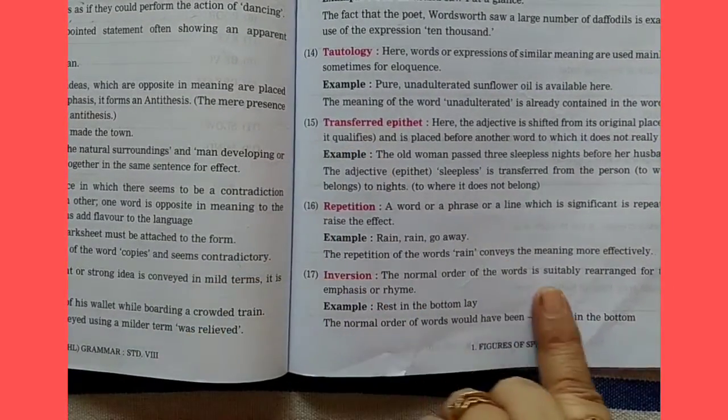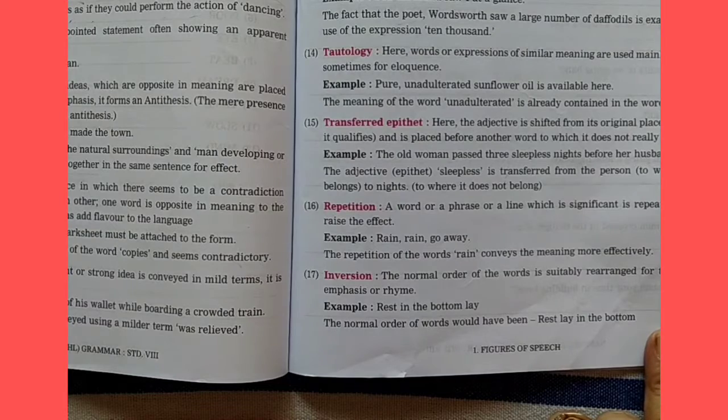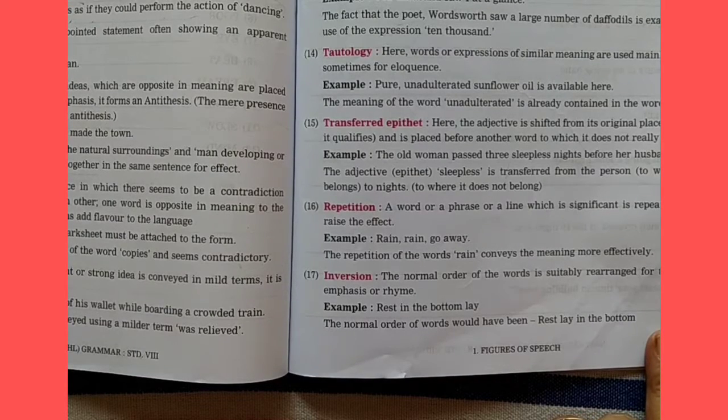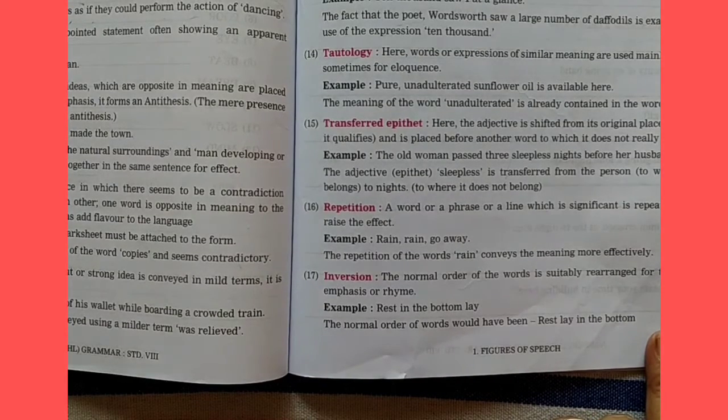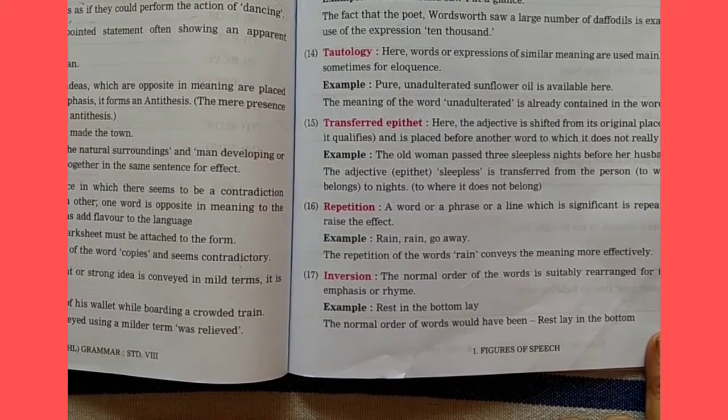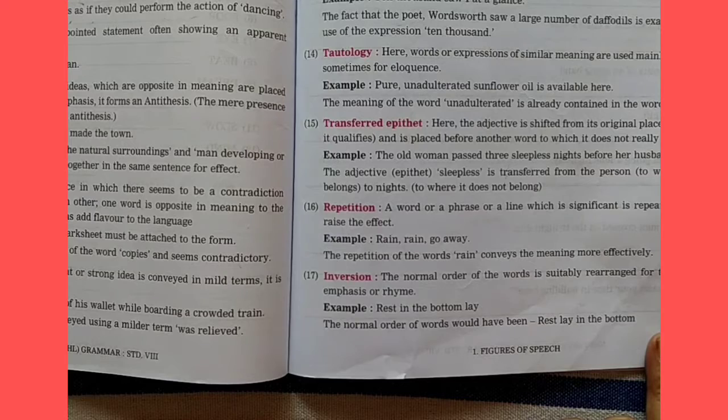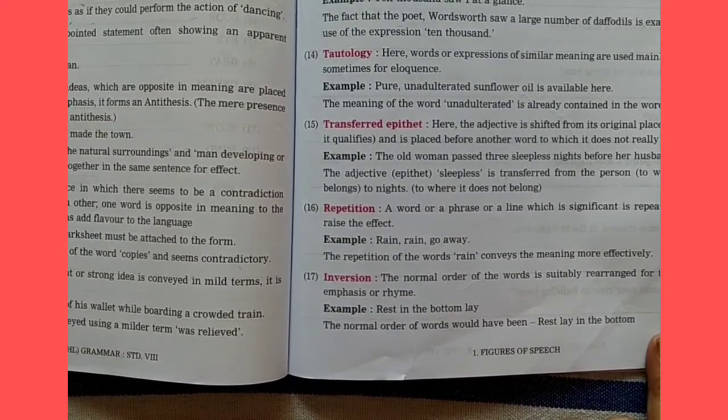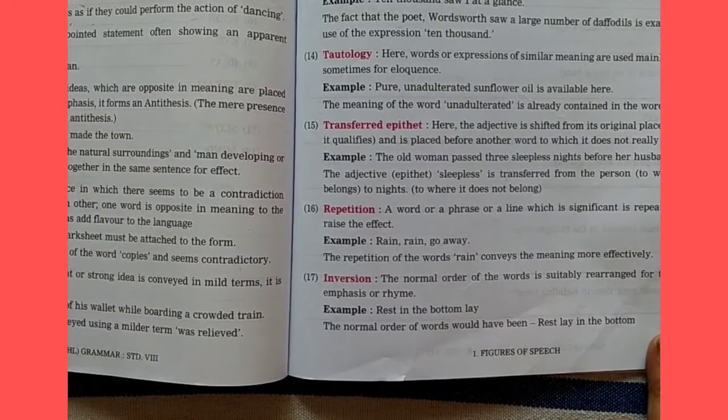Next is transferred epithet. Here the adjective is shifted from its original place, the word that it qualifies, and is placed before another word to which it does not really belong. So here what is done in this transferred epithet? The adjective. Now why do we use an adjective? We use an adjective to describe the noun.